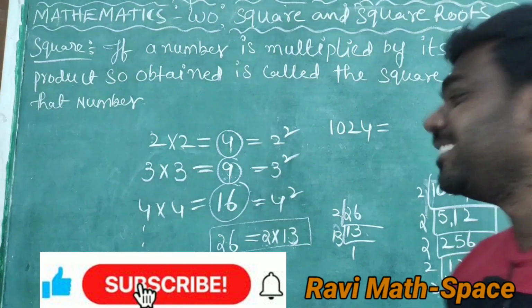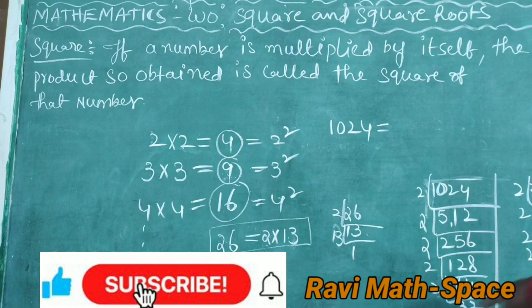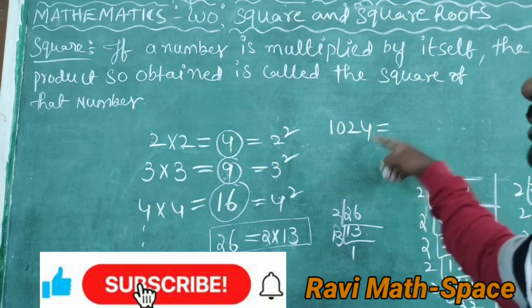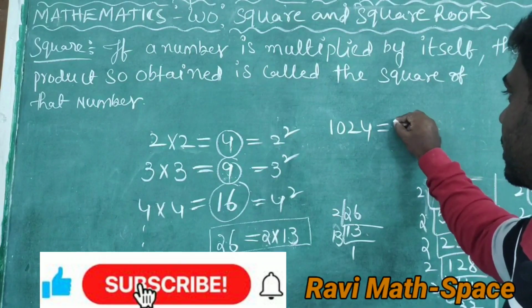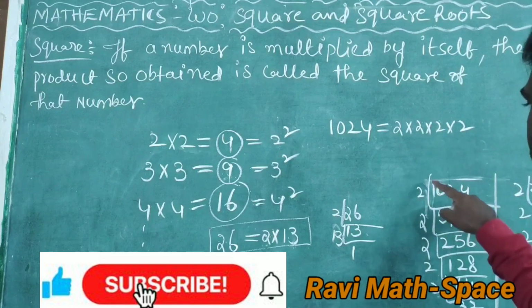What a miracle here. For this number, all the factors came with 2 only. The entire factors came here. So the meaning is, 1024, how can I split it as a prime factorization? 2 into 2 into 2 into 2 into 2. How many 2's?